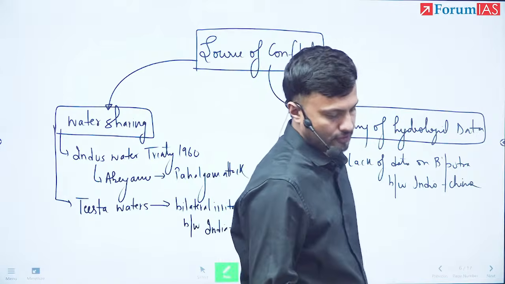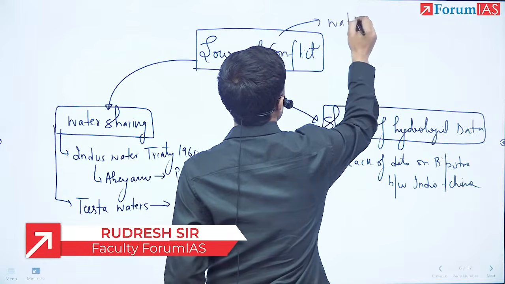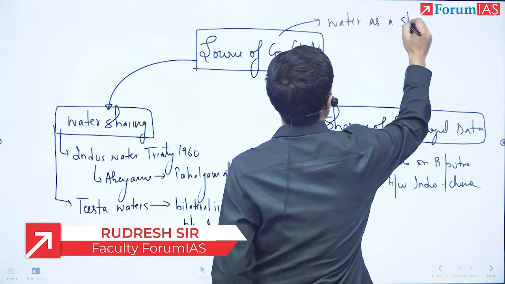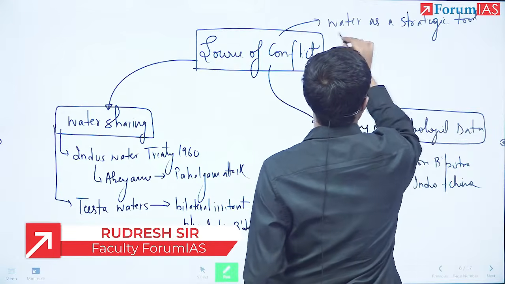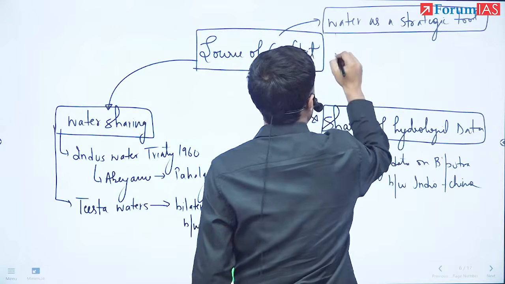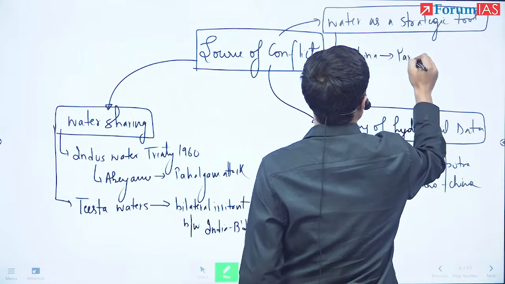Okay, next, if you see water as a strategic tool. So here you see China is constructing the world's largest dam on Yarlung Sangpo.